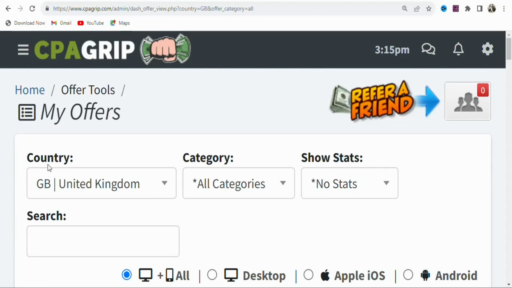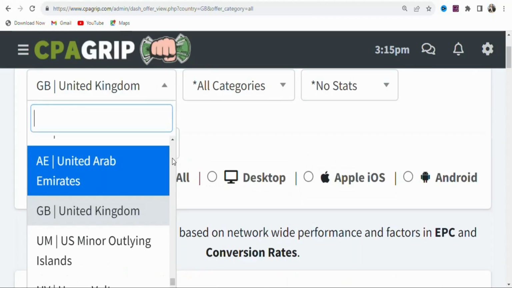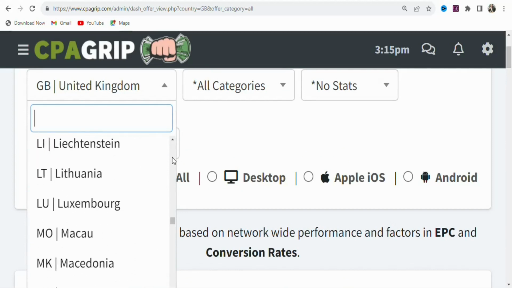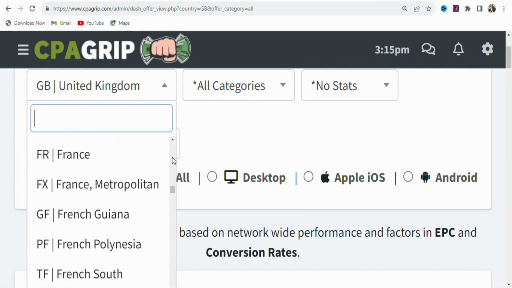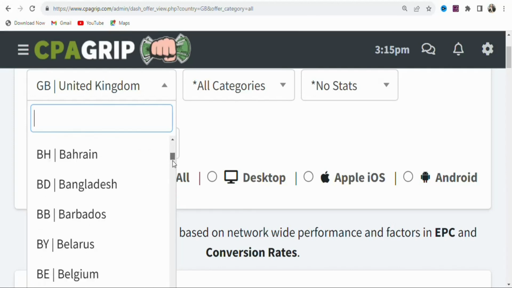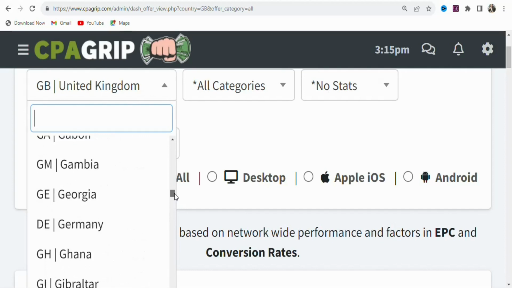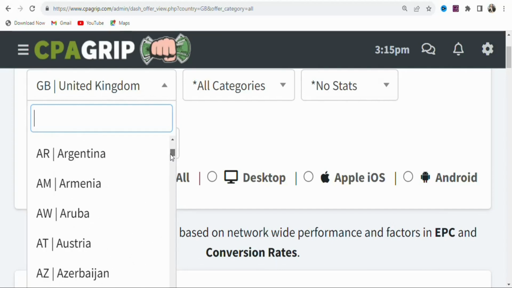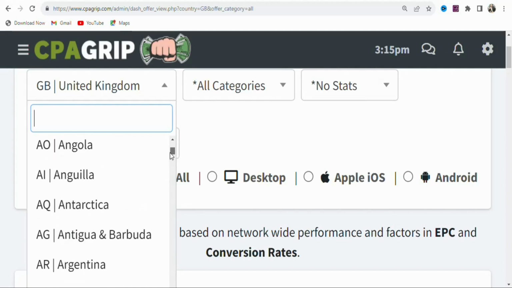Once you scroll upwards, you can see Country. Click on it. Once you click on it, you can see a lot of different countries that you can select and then get offers to promote. You can see many of them. So now what we are going to be doing is searching for Australia. We want to get offers in Australia, so you can search for it.